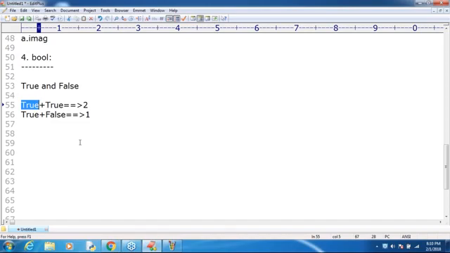Next, someone is asking a doubt. Cohen is asking: if I take True divided by False, what will happen? Very simple. True means 1, 1 divided by False means 0. 1 by 0 means what? Division by zero. You are going to get a ZeroDivisionError by default.